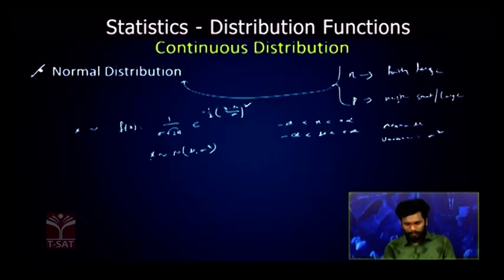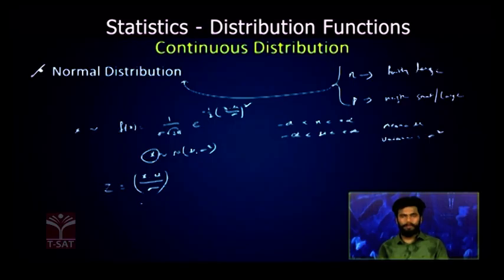Now this is a random variable x. Now I will transform that random variable x to z. My transformation function will be z is equal to x minus mu by sigma. Now this z is a new random variable that is transformed from x.